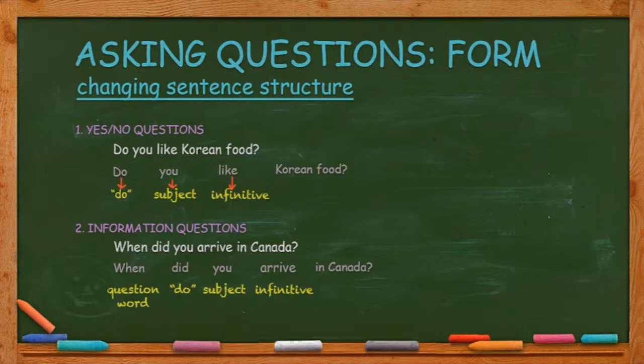And number 2, the information question. When did you arrive in Canada? It begins with the question word when. Next we have did, a form of the auxiliary verb do. Next is the subject, you. And then the main verb arrive in the infinitive form.